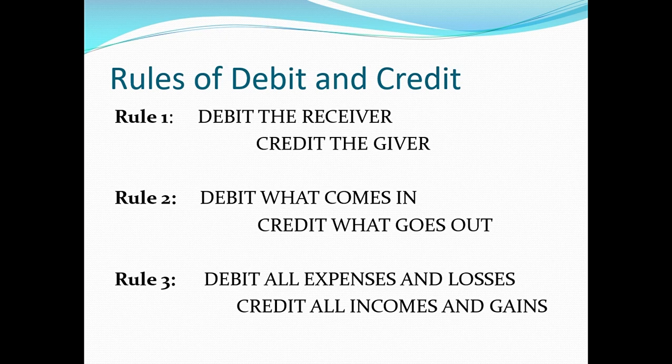So in a snapshot, the rules of debit and credit. Rule 1, debit the receiver, credit the giver. Rule 2, debit what comes in, credit what goes out. Rule 3, debit all expenses and losses, credit all incomes and gains.